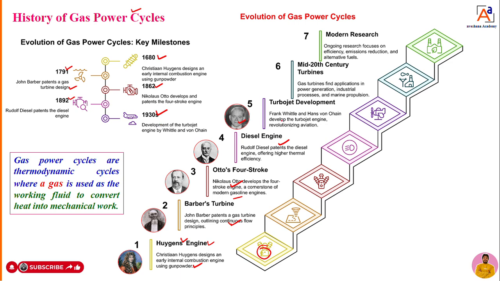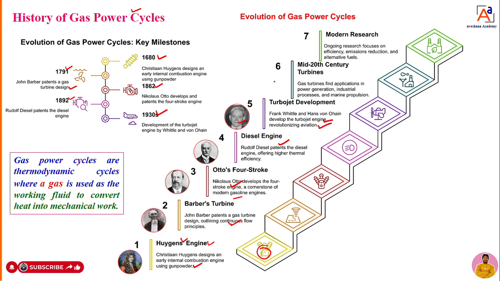Later in the year 1930, you can see Frank Whittle and von Ohain developed the turbojet engine. That is a revolutionary thing in aviation. In 1930, Frank Whittle and von Ohain developed the turbojet engine, and it became a revolution in aviation.